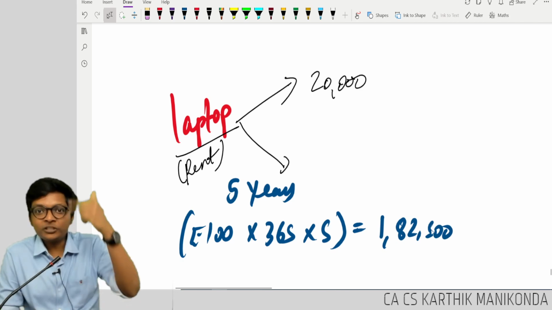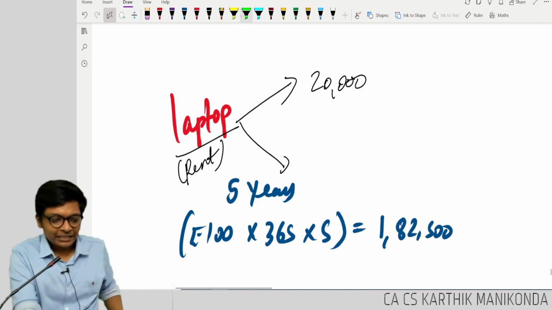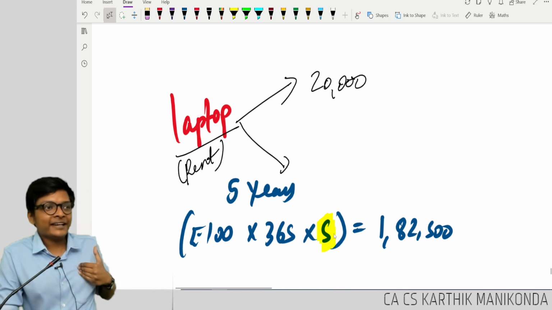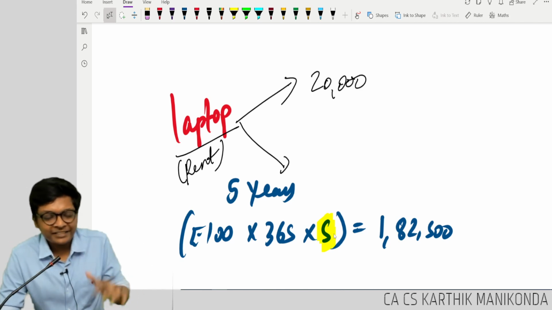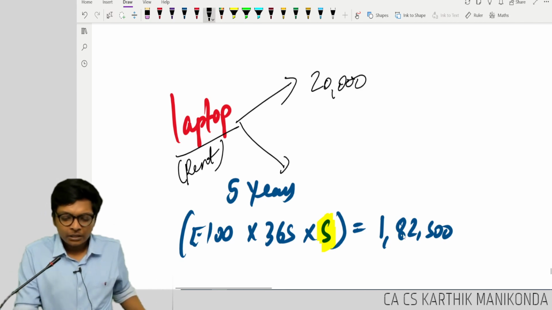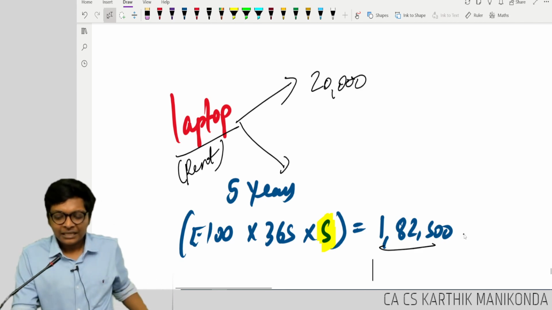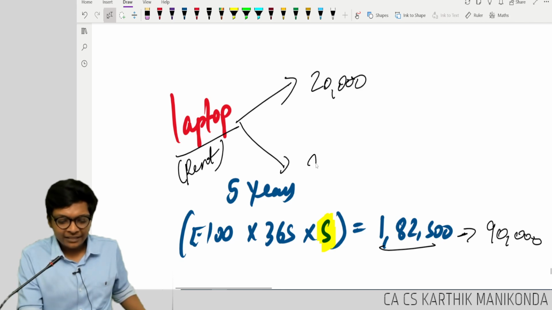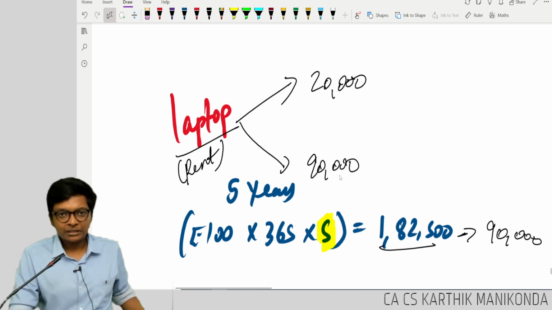82,500. But this is future cash flow, correct? This is the cash flow for how many years? 5 years. So I have to find the present value of this value. Let's assume, for simplicity, that the present value is 90,000. Are you following, guys? So today I will get 90,000, correct?